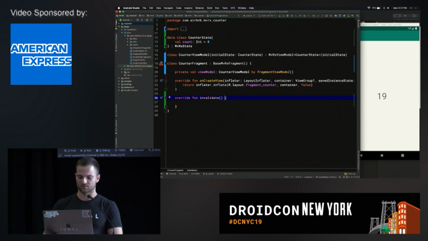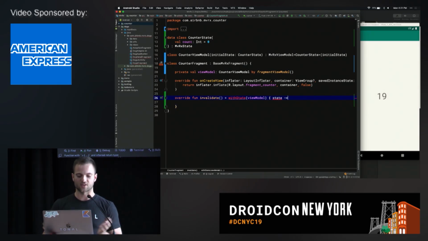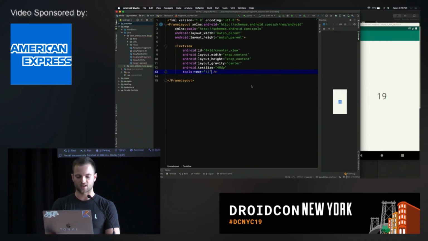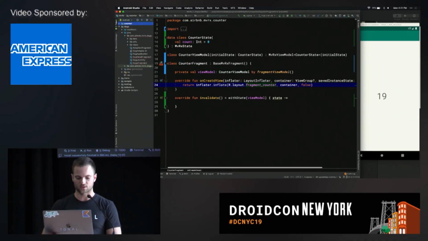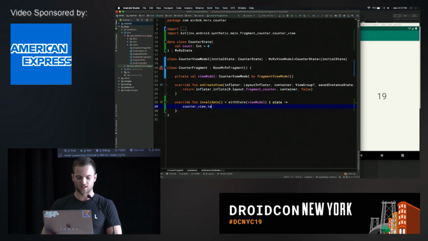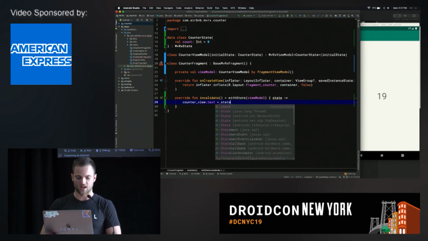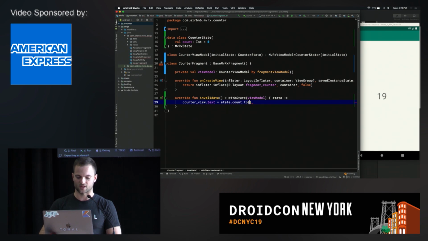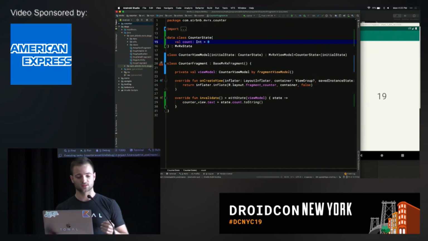Now we need to get our state. The way you do that with MvRx is withState. For simplicity, since this is a common pattern, we like to use the expression body syntax for this. So I'm going to set invalidate equal to withState. We're going to pass in viewModel, and it's going to give us our state to render, just like that. If we look at the layout here, there's one text view called counterView. So we'll just say counterView.text equals state.count.toString. Great. And if we run this, it should work.